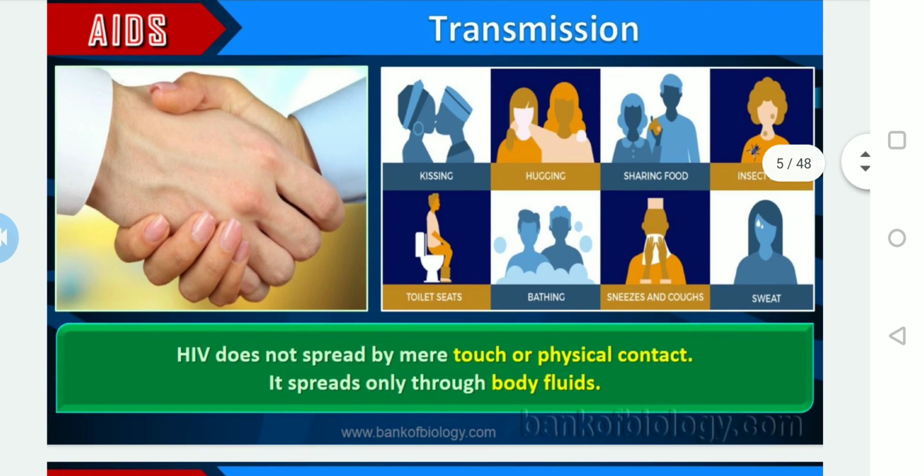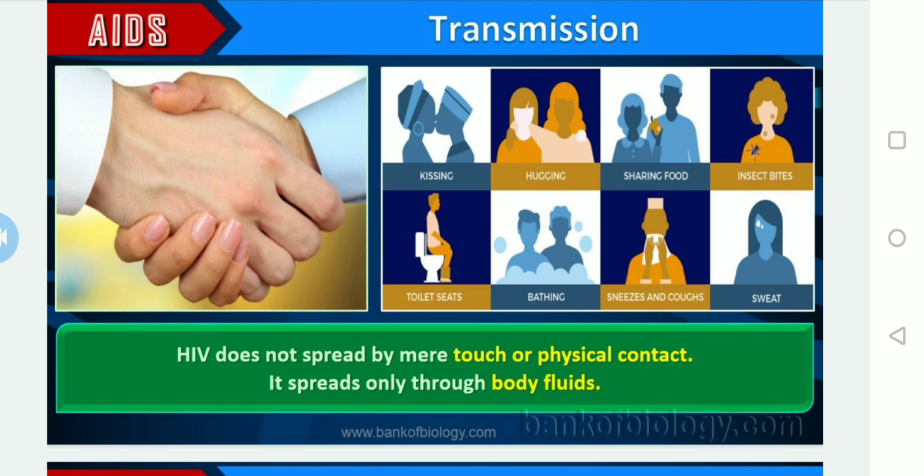But the thing is, generally people around the world may have different imaginations with respect to a particular disease. But remember, HIV does not spread by mere touch or physical contact. It spreads only through body fluids. So there are misconceptions with respect to HIV patients.